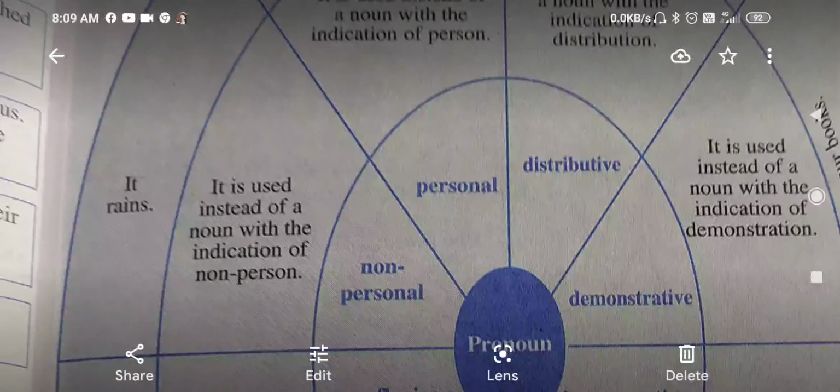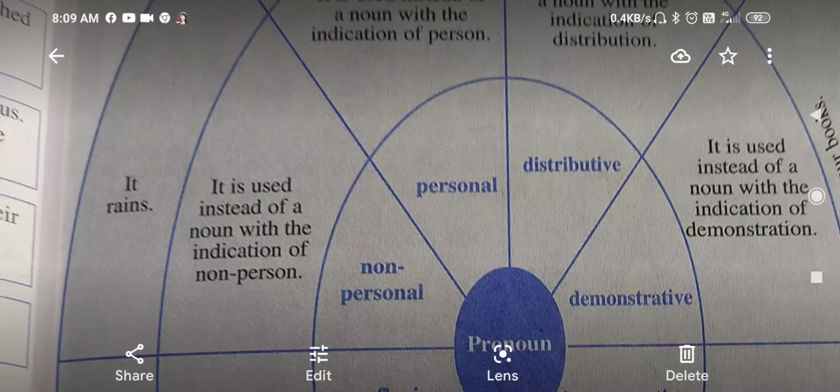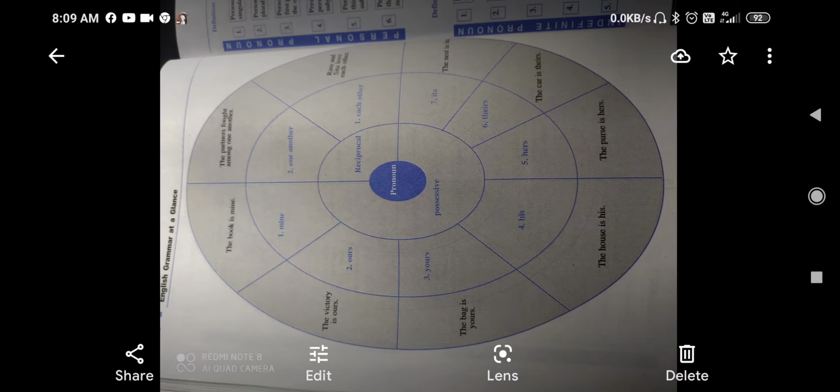In the same way, non-personal, it is used instead of a noun with the indication of non-person, where I cannot say he, she, it. It rains. Here it does not refer to anything. It here shows, as we say, it is good. In the same way, it rains. I think that you have understood this.